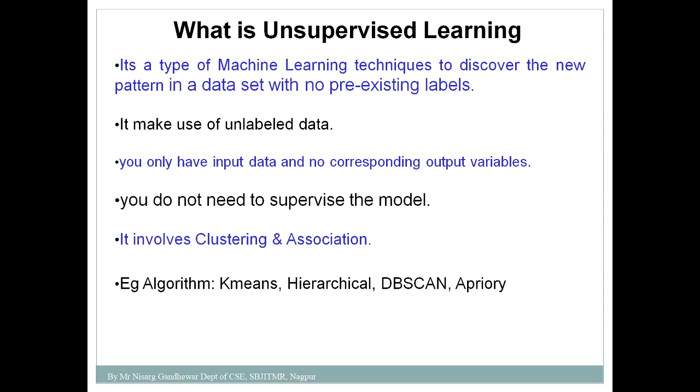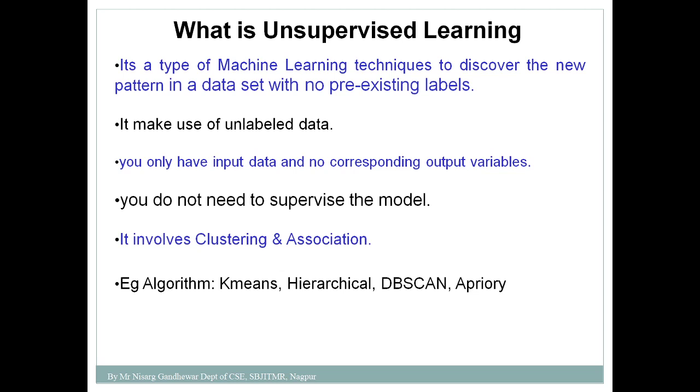So first of all, we understand what unsupervised learning is. It's a type of learning where you do not require a supervisor. That's why it's named unsupervised. That means learning is carried out without a supervisor, or we can say it's a type of machine learning which discovers a new pattern in the given data set with no pre-existing label. This is important: unsupervised learning is going to discover a new hidden pattern from a given data set.